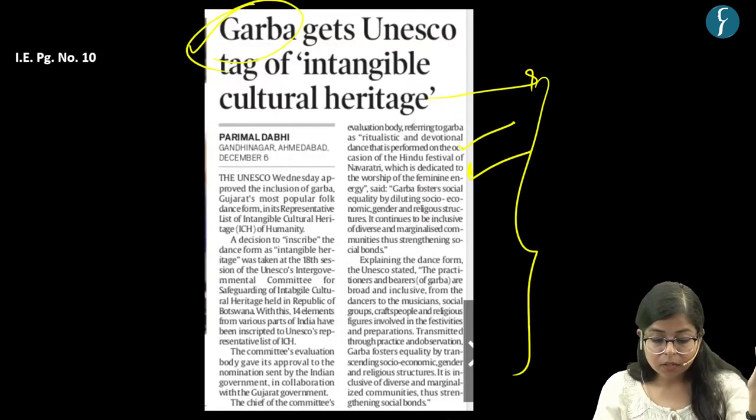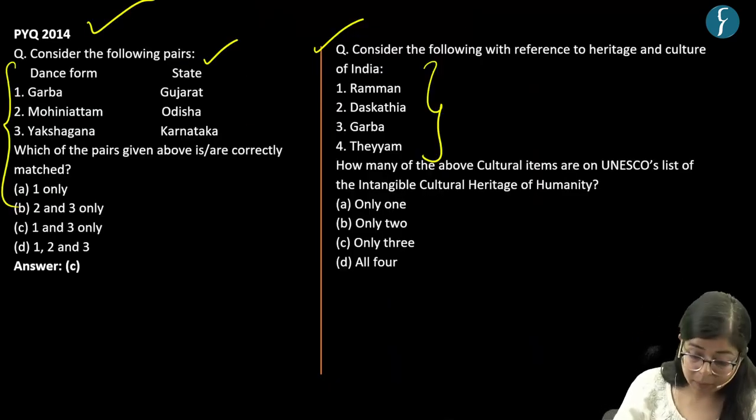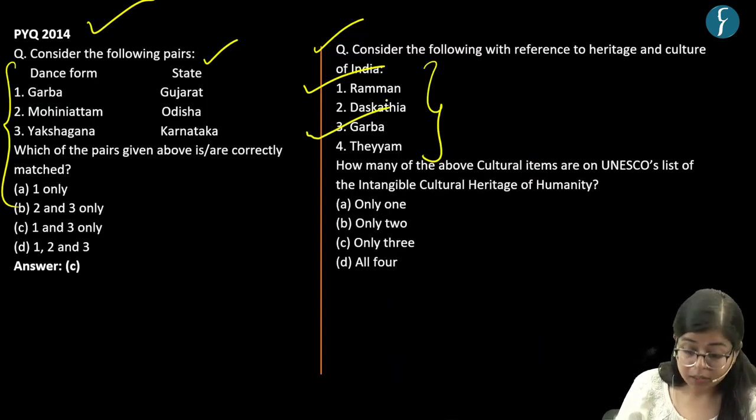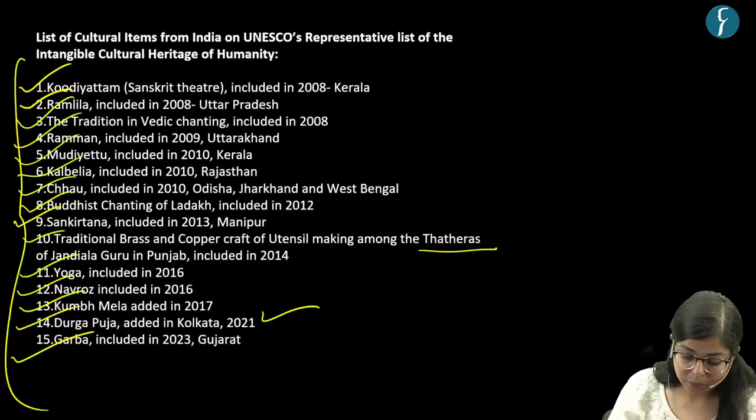So, if we solve this question, the correct answer would be Ramman and Garba. So, our answer would be only 2, as Dashavatara and Theyyam are not included in this list, right?